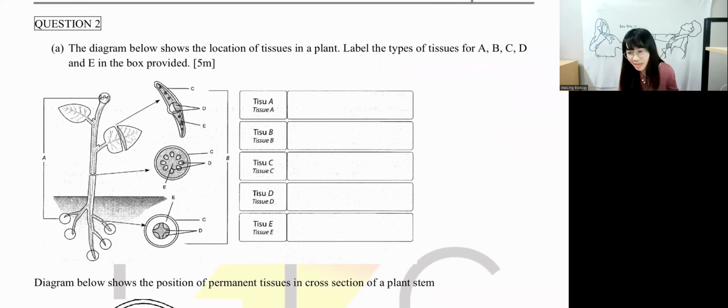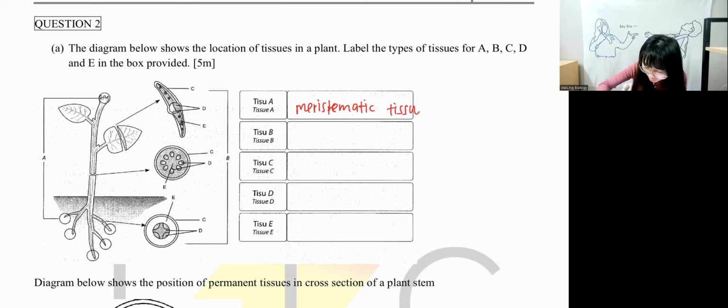Of course, it's the meristem tissue. It's apical meristem, right? If you want to write apical meristem tissue, it's correct. If you want to write meristematic tissue, it's also correct. Your choice to write up, as long as you mention this is a meristematic tissue. Meristematic tissue.